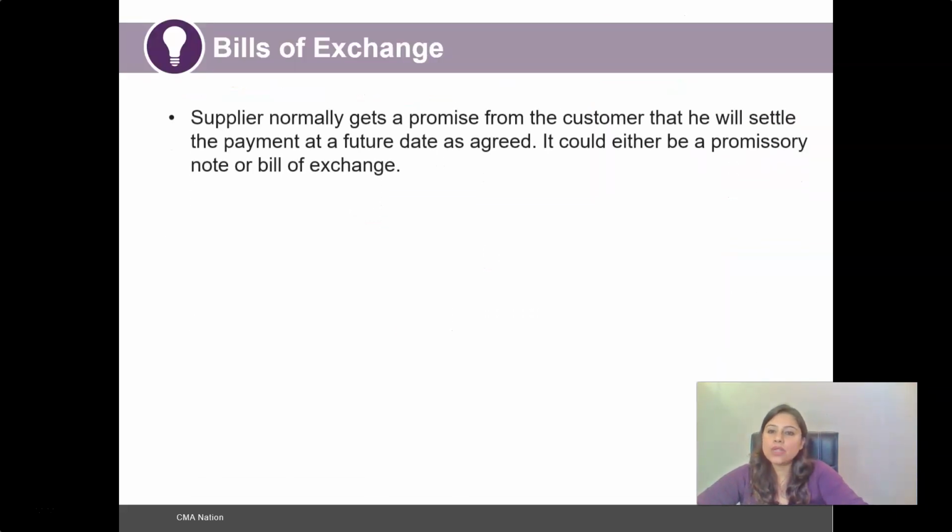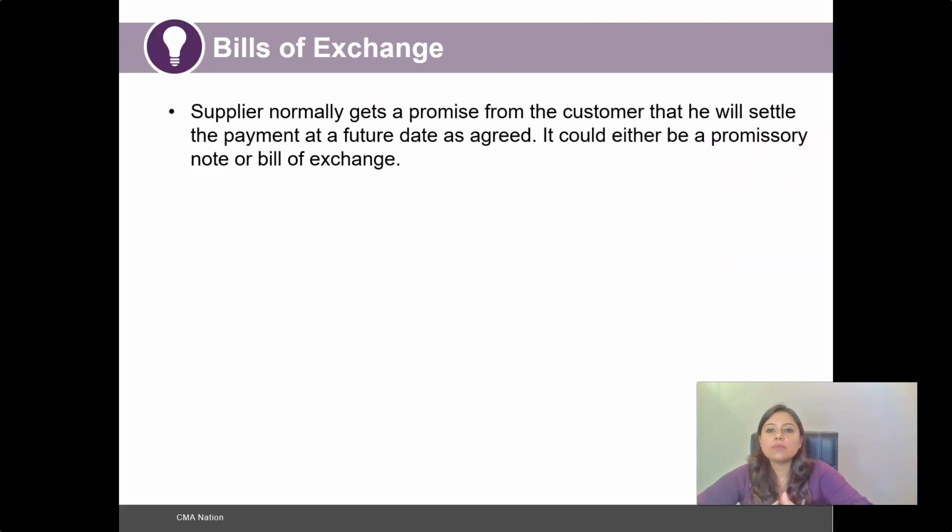So moving further, the supplier normally gets a promise from the customer. What happens in a credit transaction at the initial stage is that the supplier gets a promise from the customer that he will settle the payment at a future date as agreed. And it could either be a promissory note or a bill of exchange. In the case of credit mode, what is the certainty for the supplier that he is going to receive the entire amount for the goods that have been sold to a particular customer?